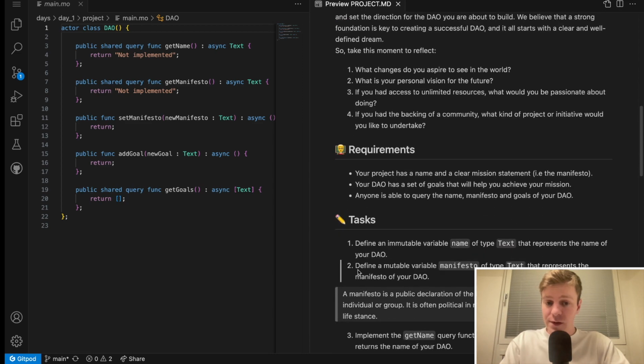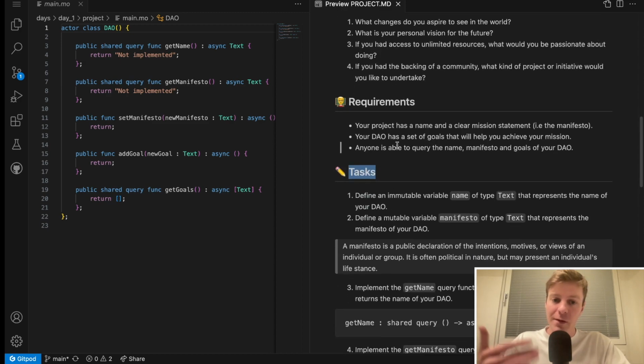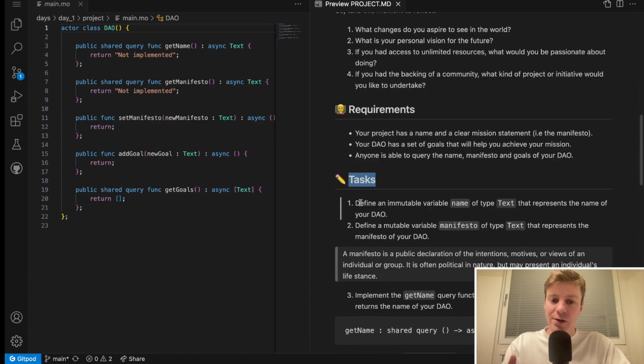Those are the requirements. Now the task is a very specific and very guided list of tasks that you need to essentially do to fulfill the requirements and the mission. For example, task number 1 will ask you to define an immutable variable name of type text that represents the name of your DAO.